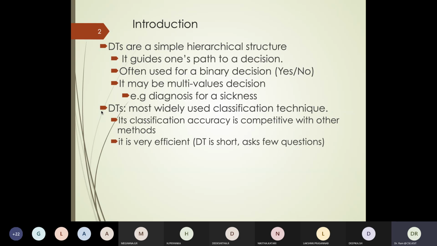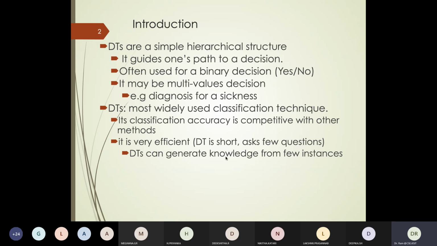We have been using decision trees in our life. And typically with a very small number of questions, we are able to arrive at a decision. And that is where the decision tree becomes very, very handy. So what the whole process of a decision tree in ML gives us is that, given our data, we are able to extract some knowledge out of the data.